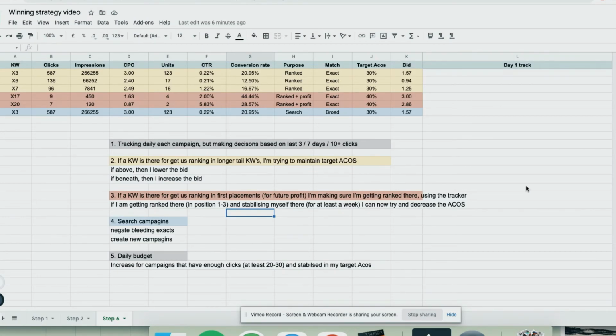So these are just the basic things I'm doing. Of course, there are more small things we can do. If you have more specific questions, ask them in the comments. I didn't want to take you too deep into the details, because I wanted to keep it simple so it will be understandable. These are the main principles, and they worked for me really well. As I said before, I lowered my Acos from over 100% to 30% in less than 2 weeks, and now I'm stabilizing it at 30%, and maybe I will lower it even more.